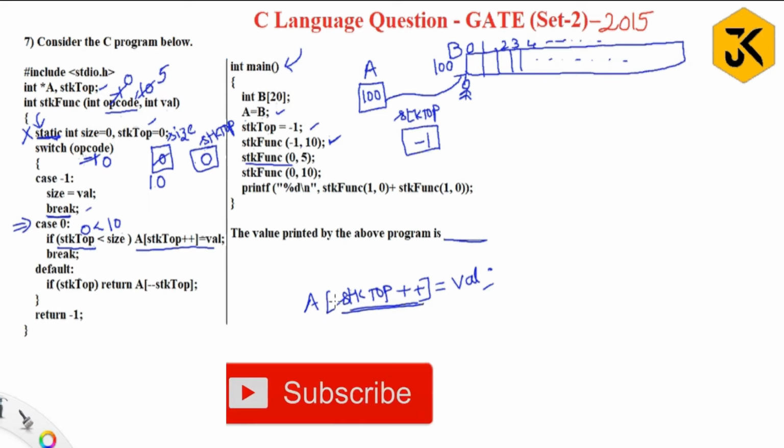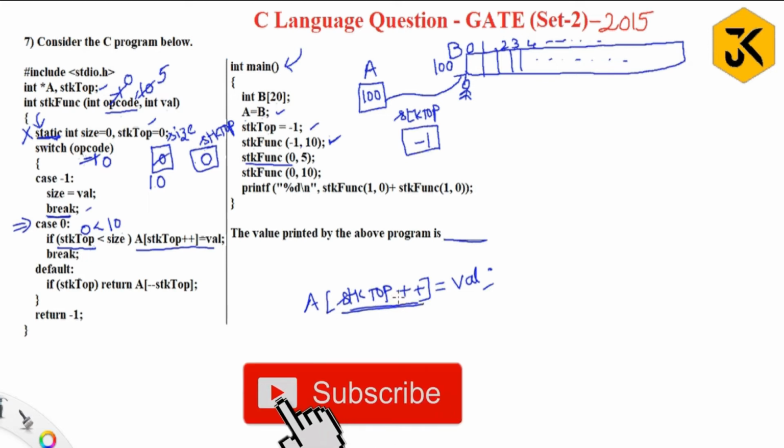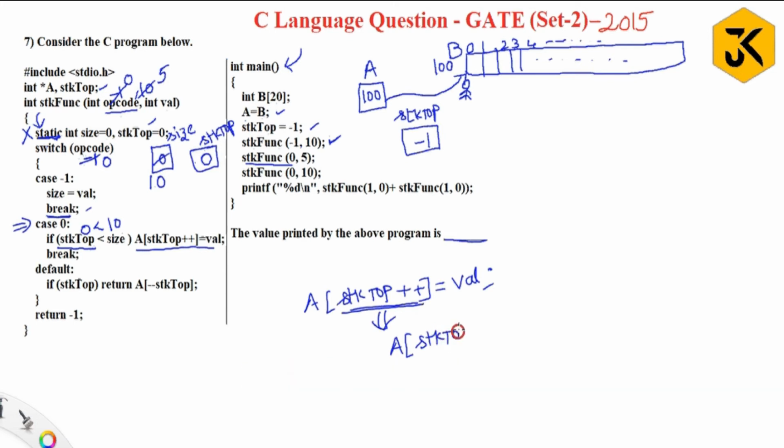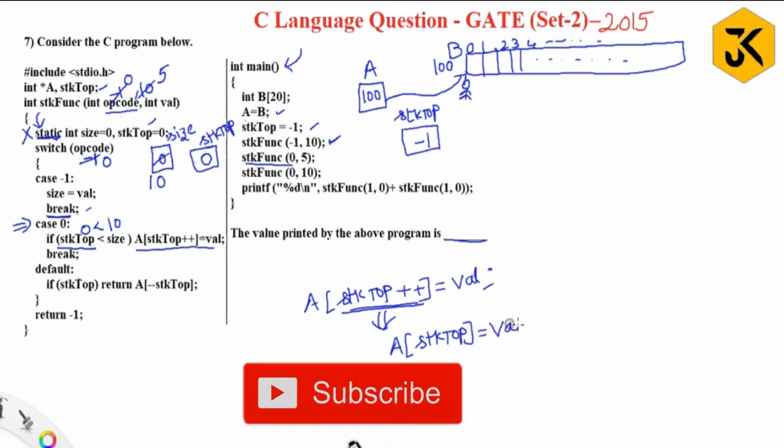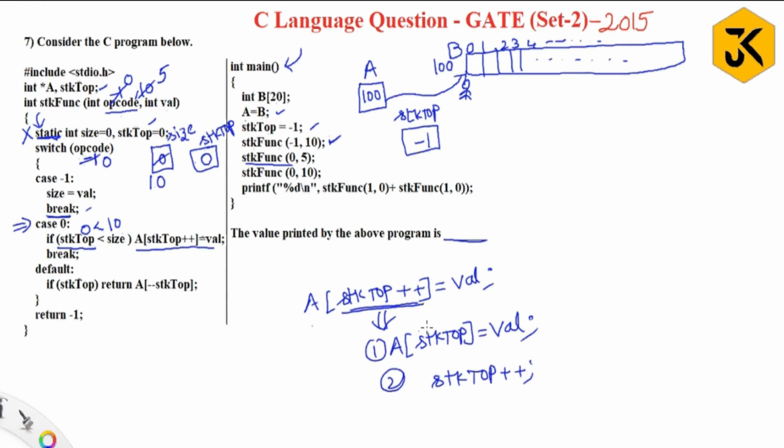Pre-increment means before performing the operation we need to increment. You already know this statement, right? So first I can write it like this: A of stk top equal to value, then stk top plus plus. This way I can write. It means first operation, second operation, this is how it will execute.